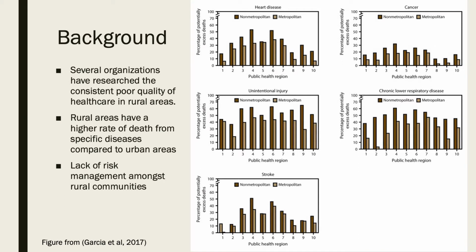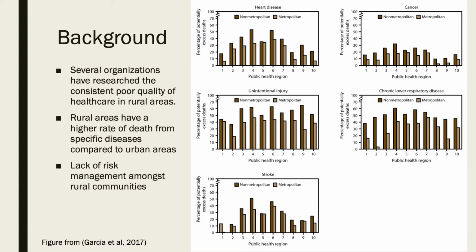Several organizations have researched the consistent poor quality of healthcare in rural areas. Rural areas generally have a higher utilization rate per capita compared to larger city hospitals, paired with other factors such as a small number of board-certified physicians, fewer hospital beds, fewer contracts with insurance companies, and many more things. This affects the quality of healthcare that people living in rural communities receive at their local hospitals.